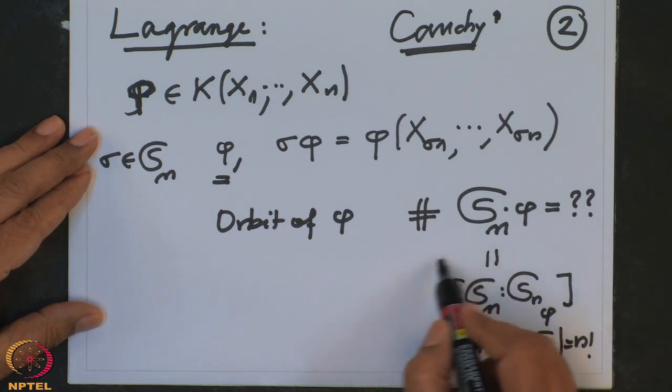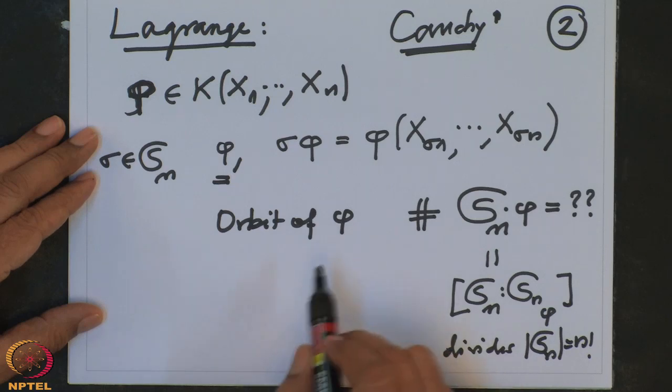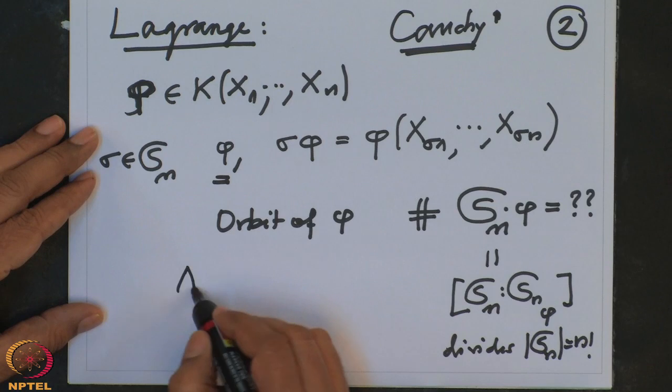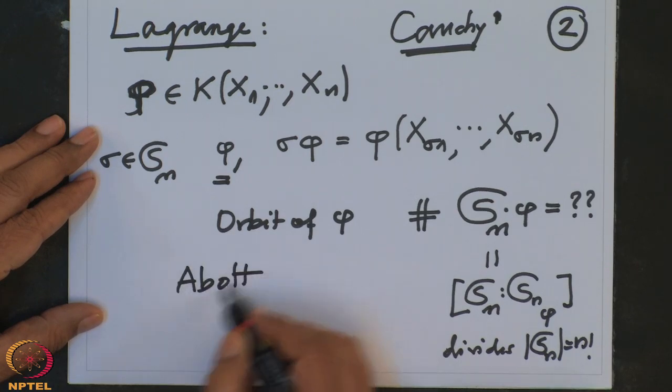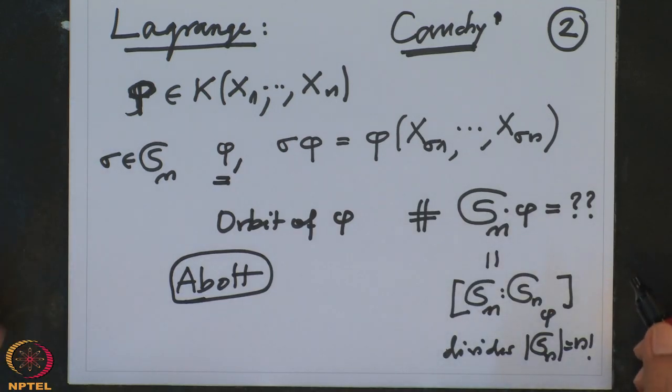So this was started by Lagrange. Lagrange did not prove this precisely, and his student Abbot finally proved it. And later on, in the standard textbook on finite group theory, you will find Lagrange's theorem, which says that the order of a subgroup of a finite group divides the order of that group. This is how it came into existence.